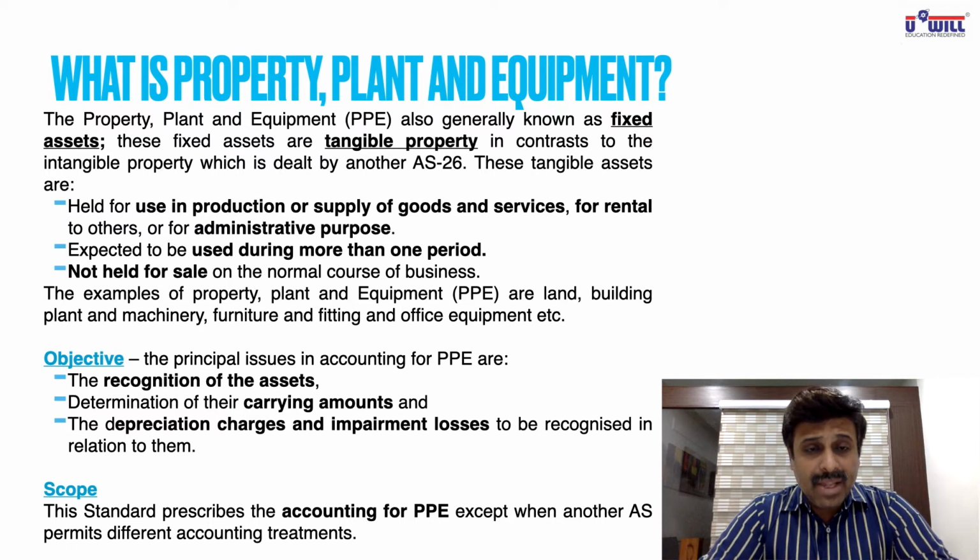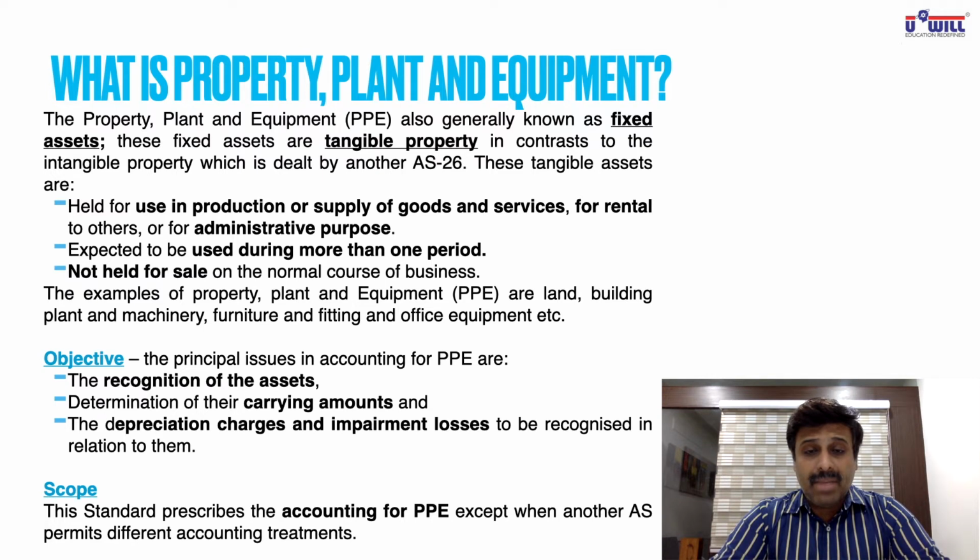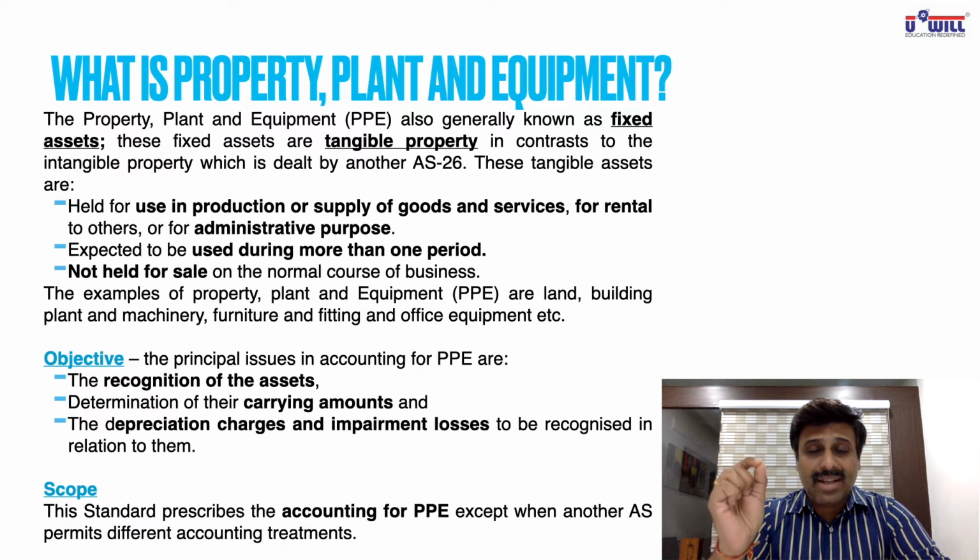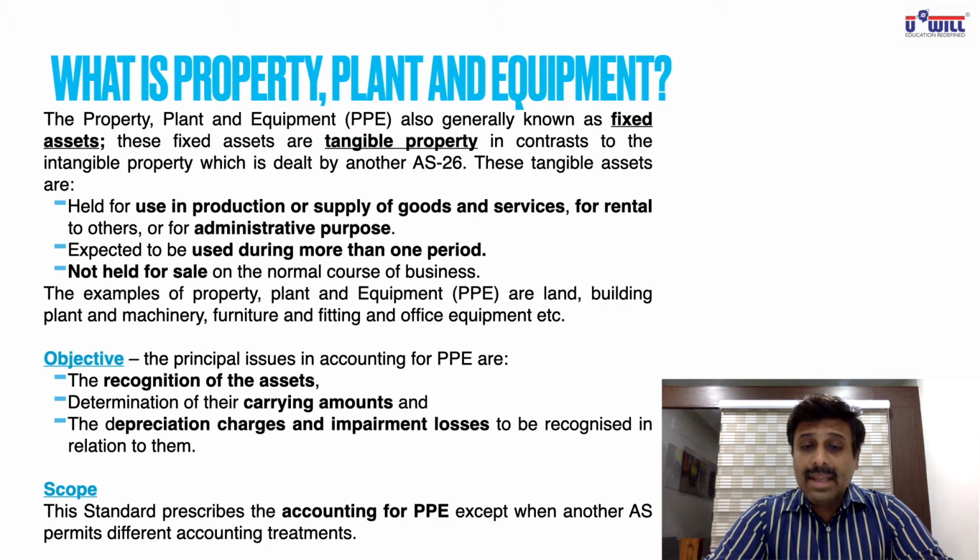Okay, let us read it. The property, plant and equipment, PPE, is also generally known as fixed assets. And these fixed assets are tangible property. So as I said, you may write it in bold, capital letters against property, plant and equipment. How will you remember property, plant and equipment? Tangible fixed assets, in contrast to intangible property, which is dealt with by another accounting standard, AS26.